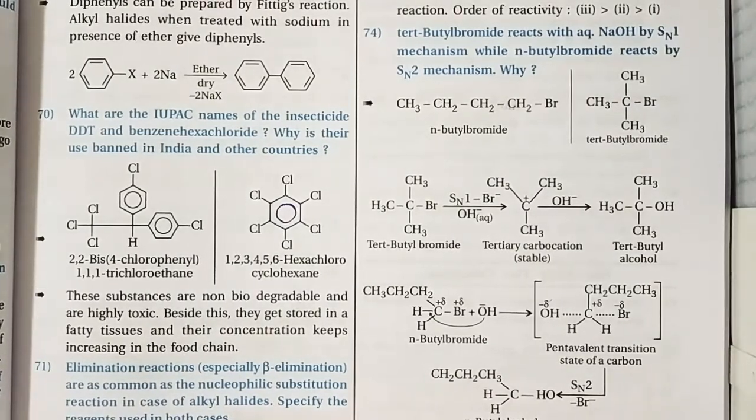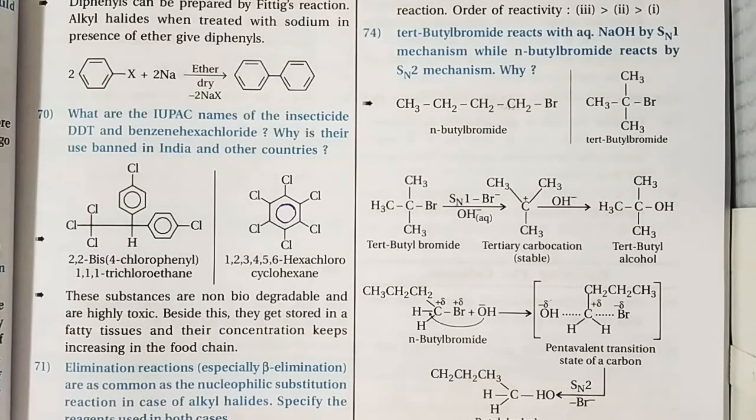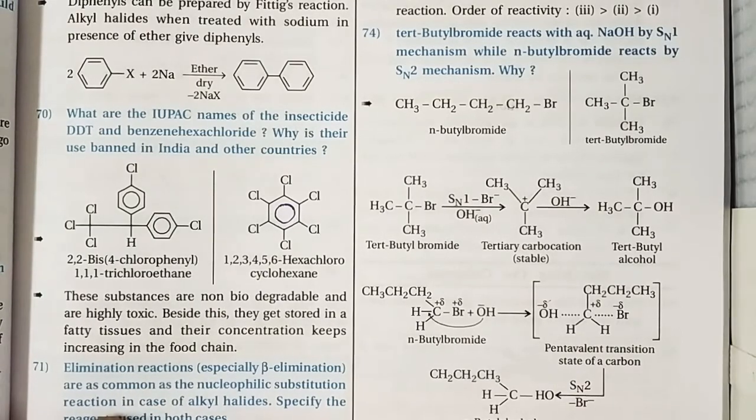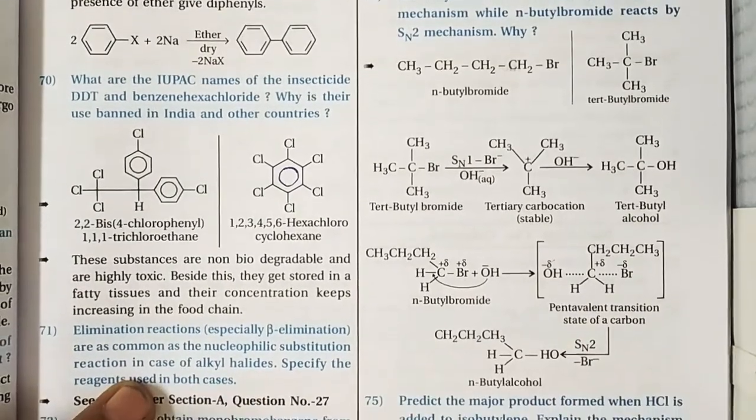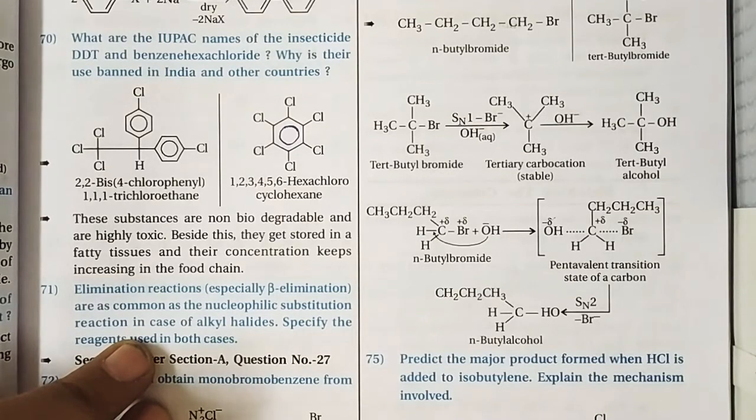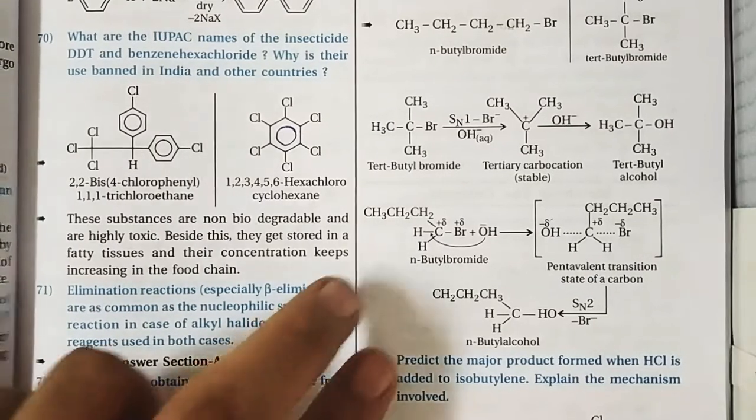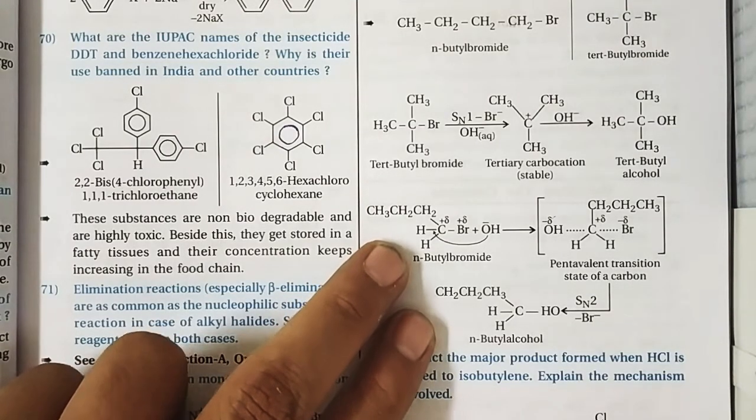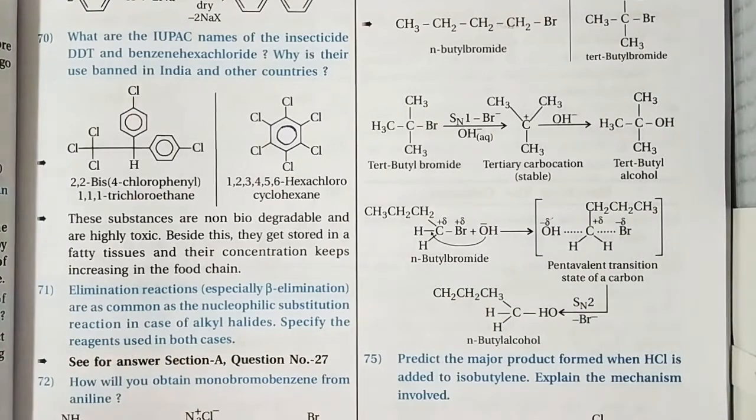So the OH minus attacks from the back side of normal butyl bromide. We get a pentavalent transition state of carbon, which is definitely unstable, and it's not a stable state. Further, there is removal of bromine, so we get normal butyl alcohol. As we know, the configurations of normal butyl bromide and normal butyl alcohol are opposite in nature.